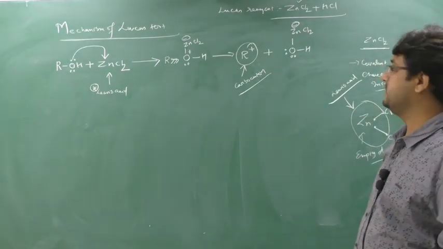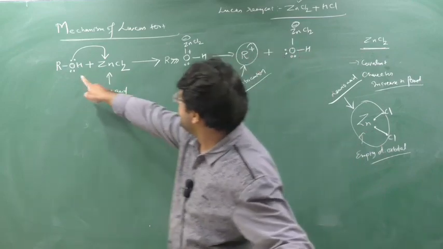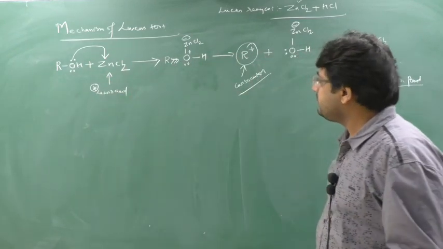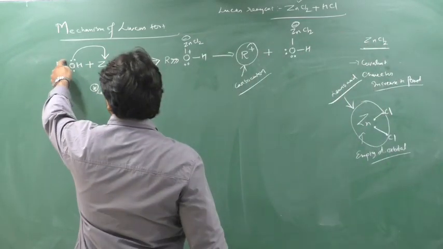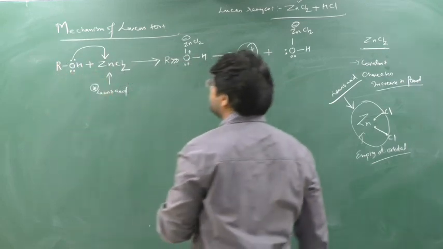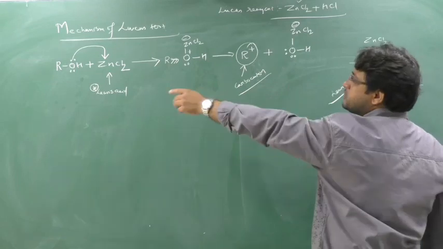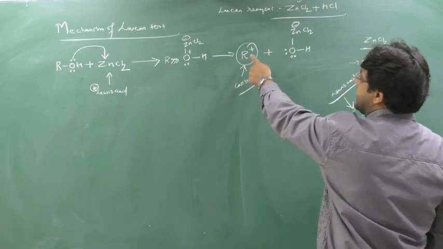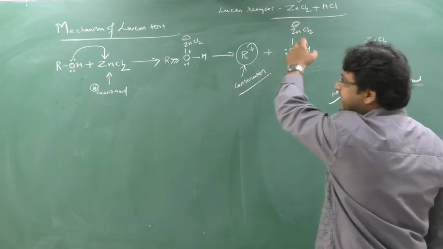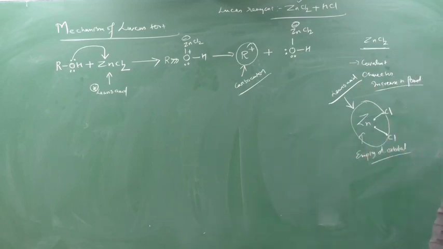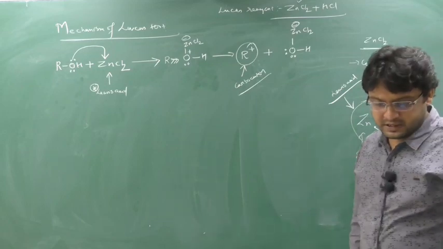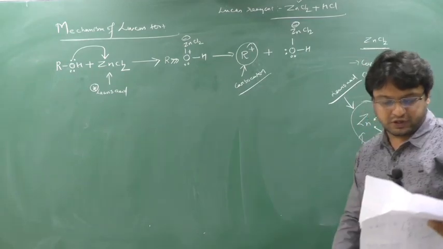Now see, student, from here to here you see, the cleavage is taking place between R and O. If you see from here to here, there is a cleavage of R and O. Yes or no? See, R plus is forming, means this is an example of CO cleavage. This is an example of CO cleavage. Clear? Understood this now? Okay.